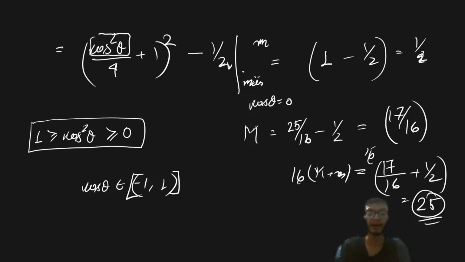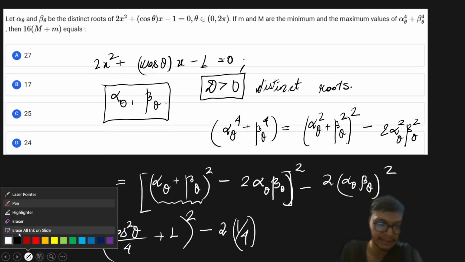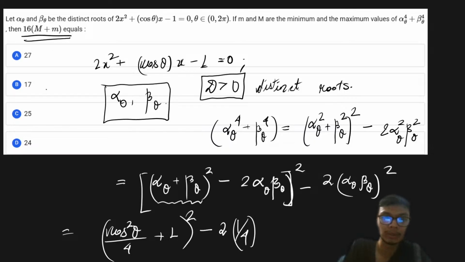So from here we'll get the value of this particular expression. 16 times this particular expression is going to be equal to 25. With this we will have option number C as the correct answer for this particular problem.